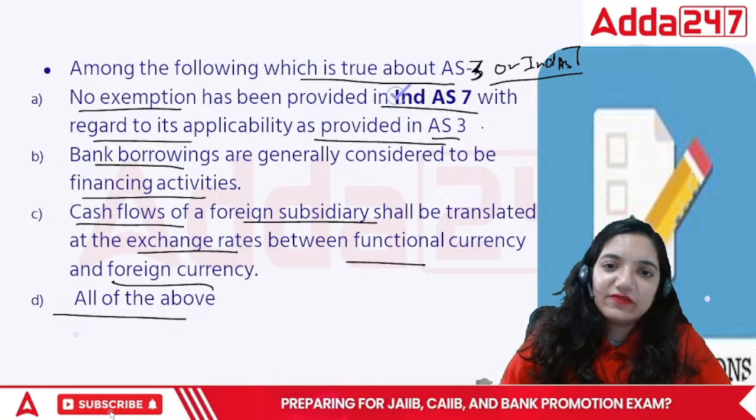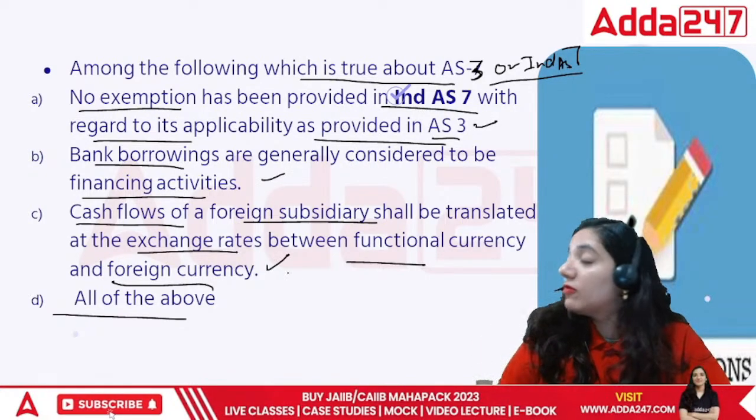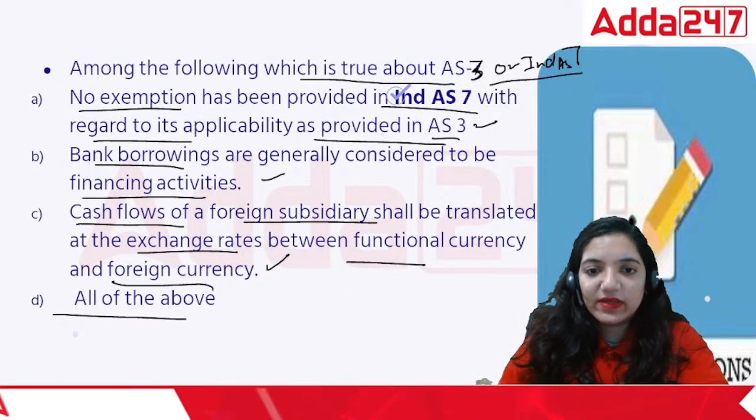In under India's, the first part is correct, even the second is correct, and even the third is correct. If you are looking forward towards foreign currency, it has to be noted that way.